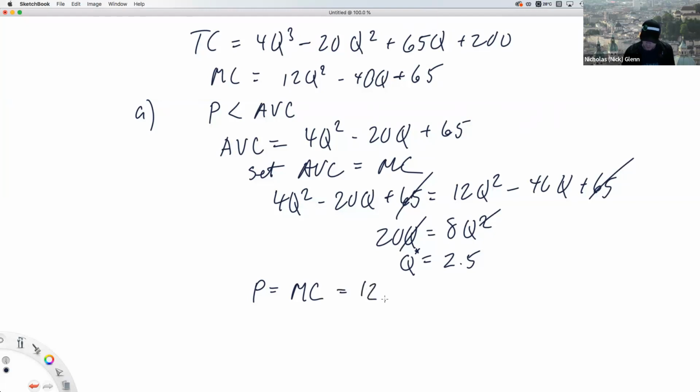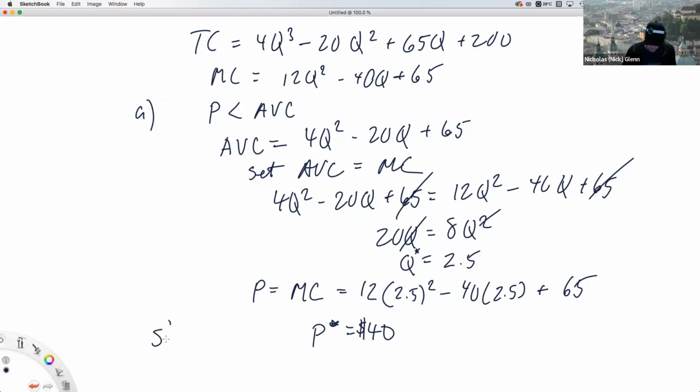So we'll use our formula here, 12 times 2.5 squared, minus 40 times 2.5, plus 65. All right, so what are we going to get here? We should get a price of $40. Okay. This is the short run shutdown price.